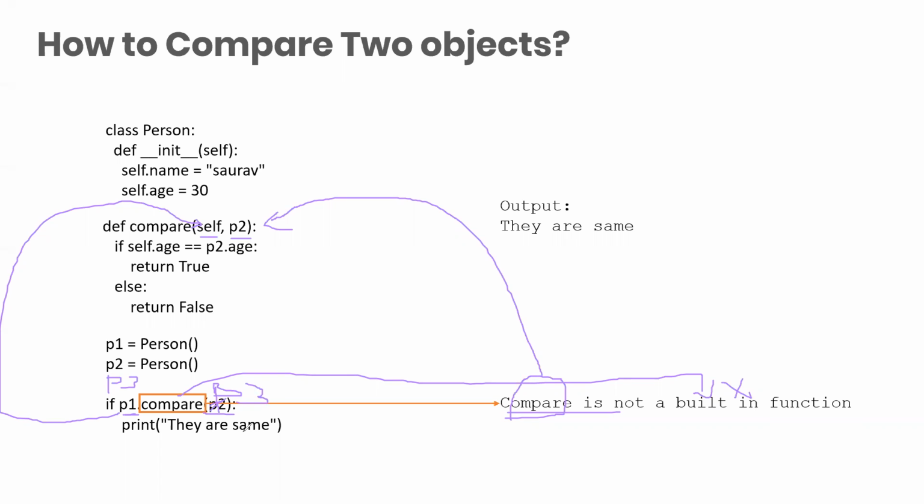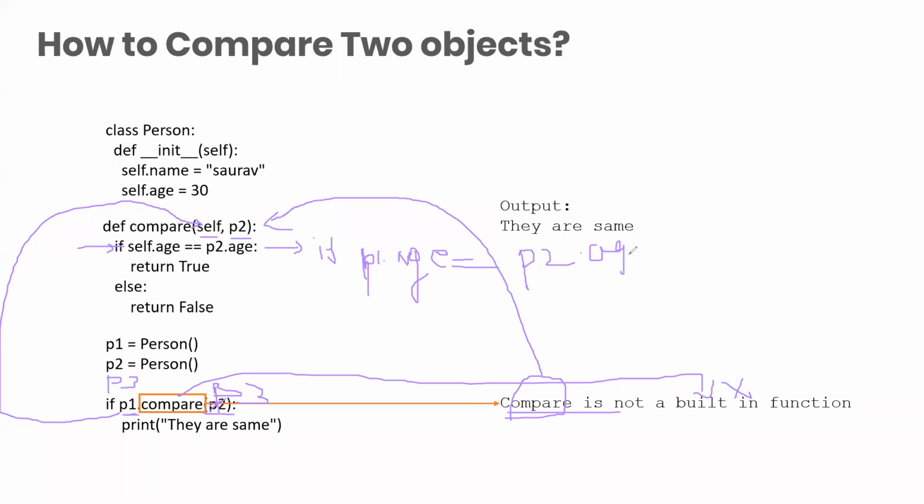So what will happen is instead of self, this P1 will be passed. So this line will mean if P1 dot age is equal to P2 dot age.